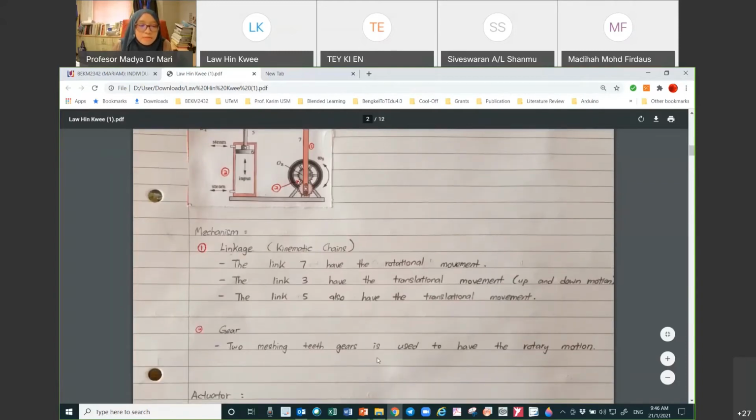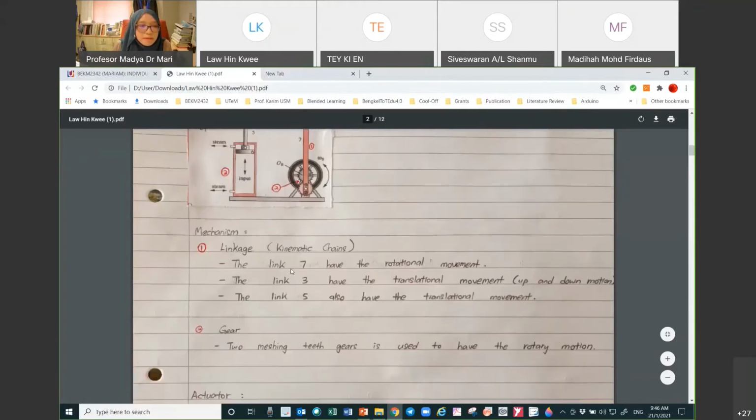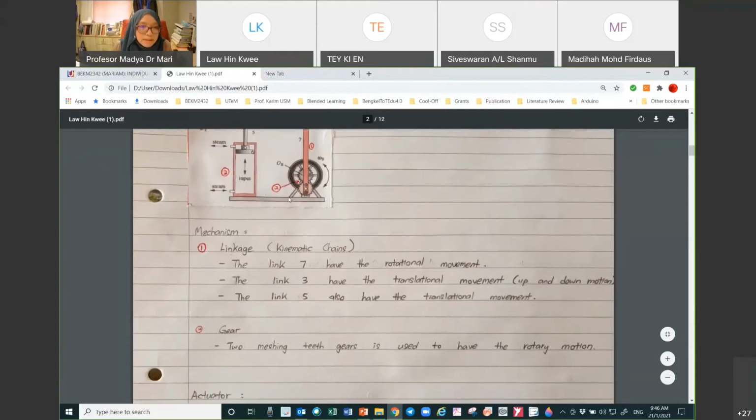In a machine tool, gear is used to have rotary motion. So where is the gear? It is here. This is very good actually. How Lau answered is that, other than listing all of it, he numbered it. For example, linkages as number 1, and gearing as number 2.